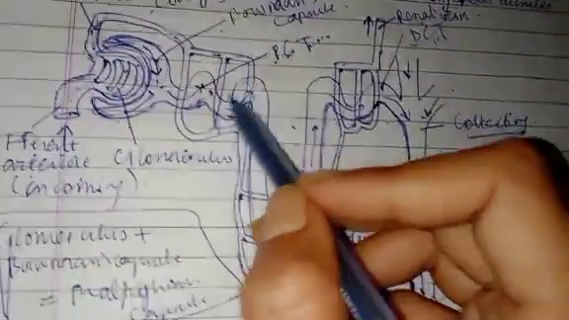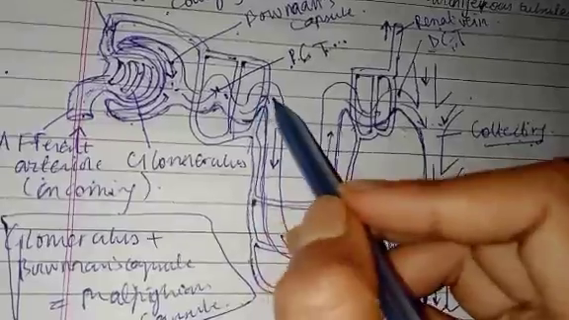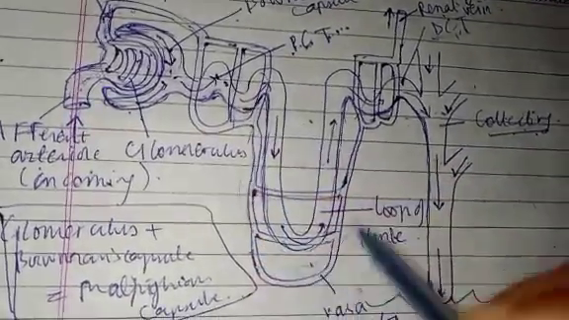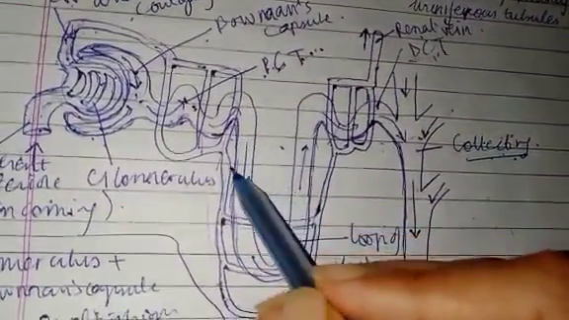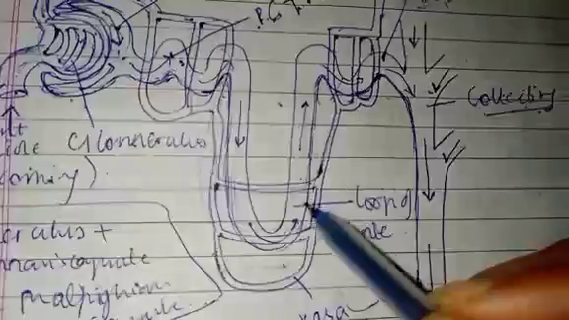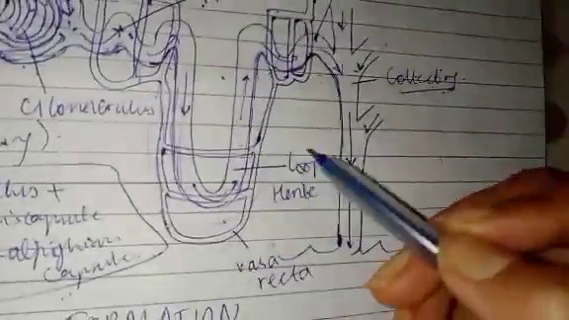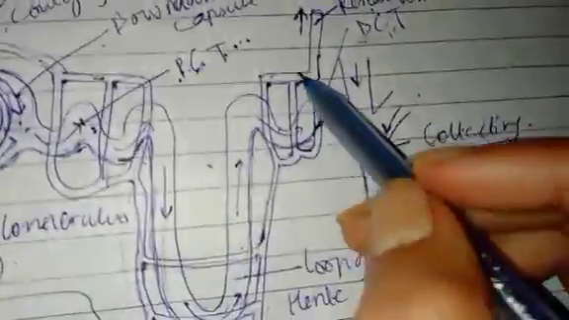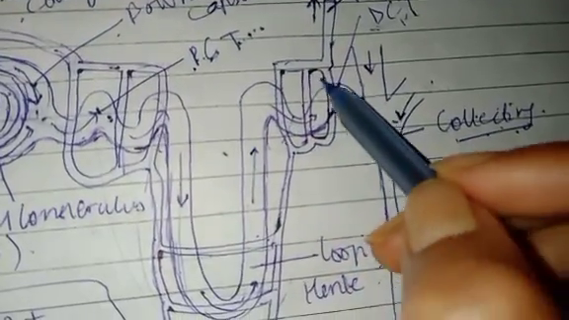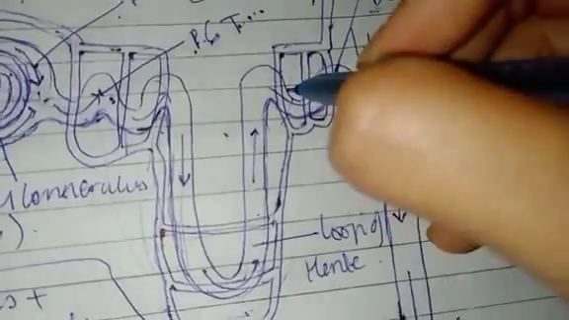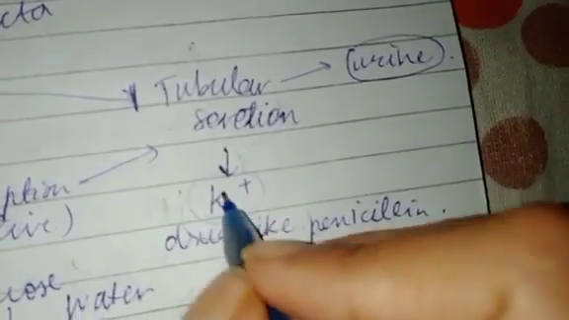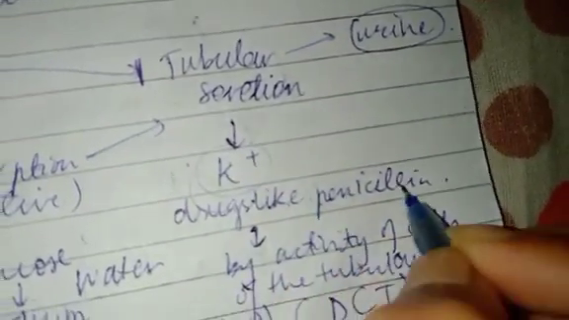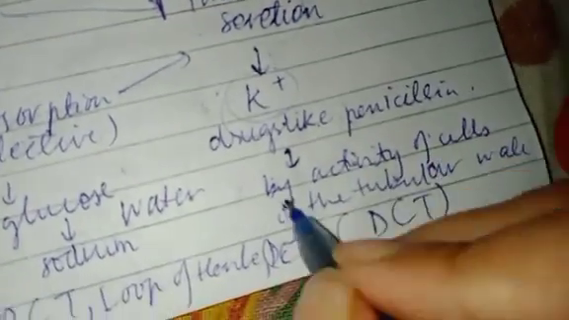into this network of capillaries, so that the blood can go back to the heart without any wastage. Then this is the loop of Henle. Here the same thing takes place, selective reabsorption of glucose, water, and sodium ions. Then when it reaches the DCT, a little selective reabsorption takes place, and then tubular secretion. What is tubular secretion? It is the secretion of potassium ions and drugs like penicillin by the activity of cells of the tubular wall.